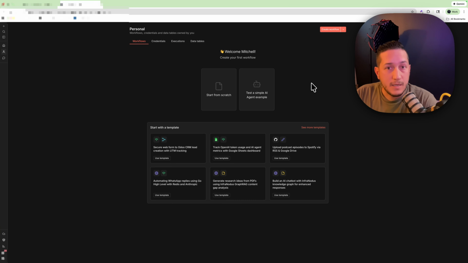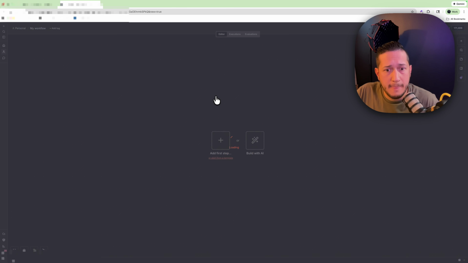So n8n is obviously just awesome. I've built plenty of production systems on it. There's nothing wrong with it at all. I'm of course a programmer, so I really like writing things in code, but this is just a great tool. Like, nothing to say about it. It's just a great tool. So we have a new workspace here, and we're going to start from scratch.